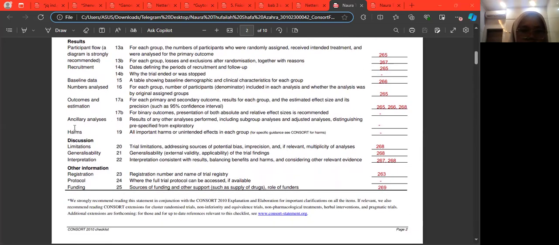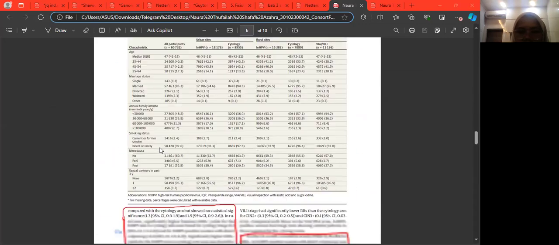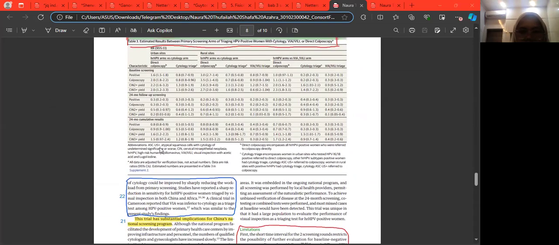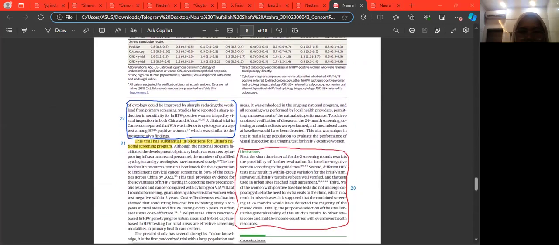I cannot find the ancillary analysis and harms. We're going to move on to discussion. Limitations, number 20: trial limitations, addressing sources of potential bias, imprecision, and if relevant, multiplicity of analyses.